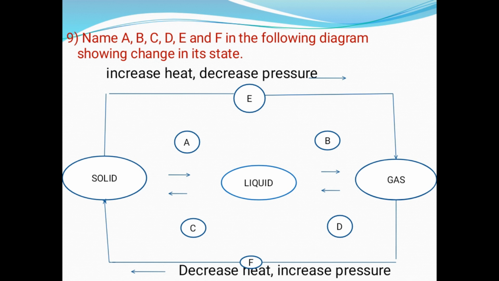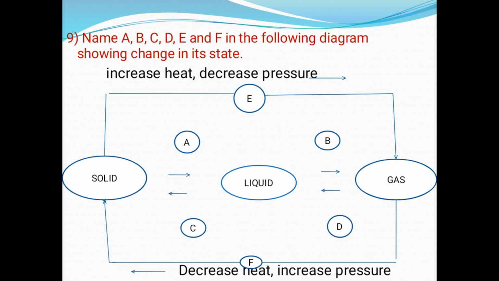The process of conversion from solid to liquid is known as melting or fusion, both we can say. In case of liquid to gas, the process of conversion is known as vaporization or evaporation. And C is the conversion from liquid to solid. This process is known as solidification. And D is the conversion from gas to liquid, and this process is known as condensation.